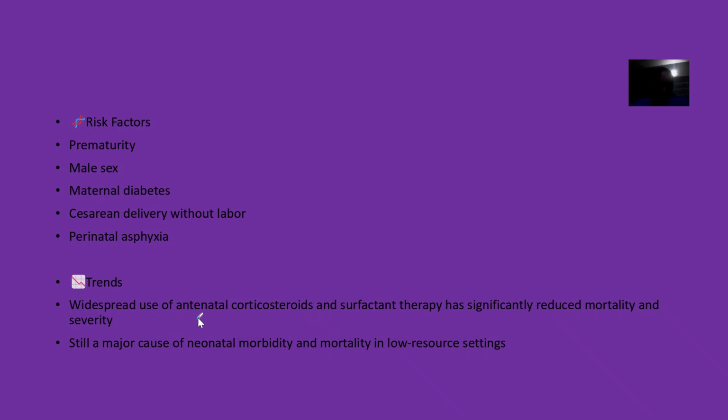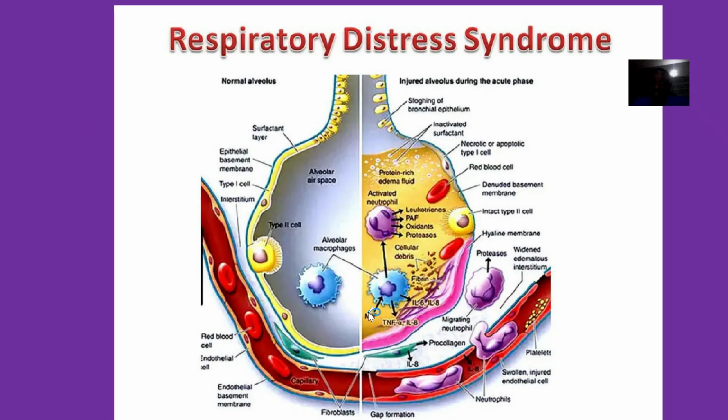Then there is the use of antenatal corticosteroids and surfactant therapy. That's from outside, you are trying to actually replace this natural surfactant that should be in there. That has actually reduced the risk of the child dying from those conditions a lot.